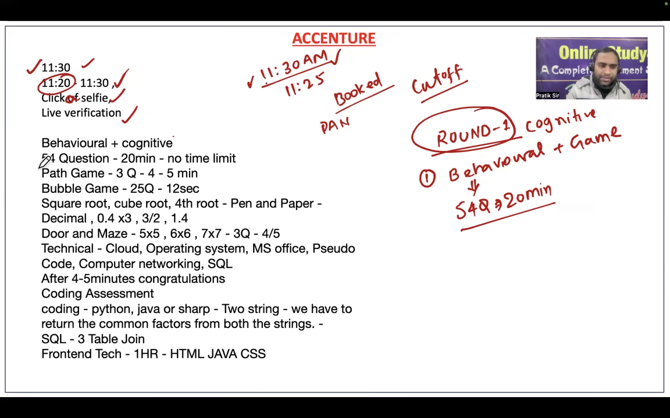In game based, there are three types of games. First is the path game or direction game. Game based is the elimination round, and the behavioral marks will be added. So in game based, there are three types of games.